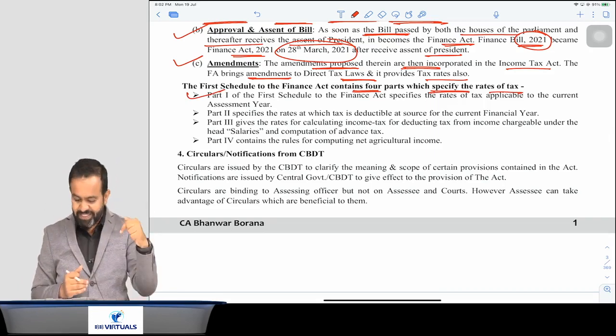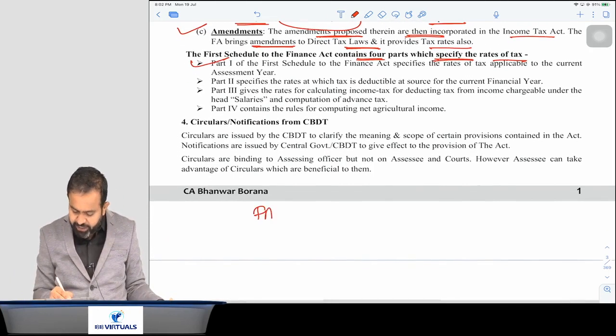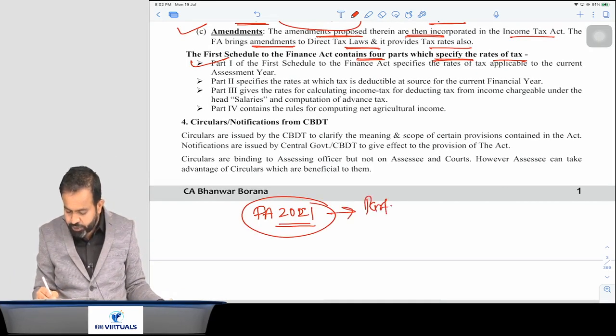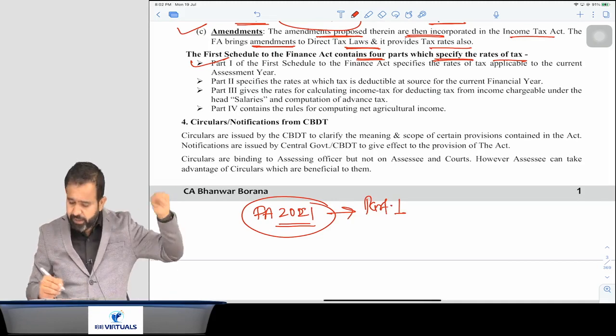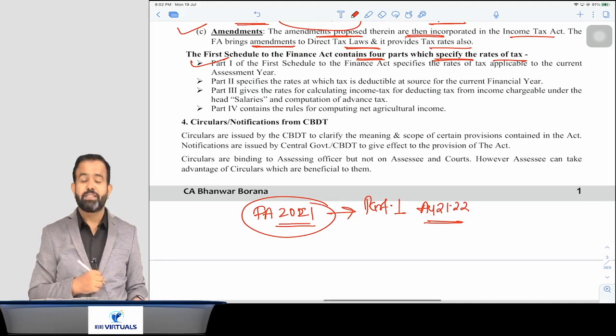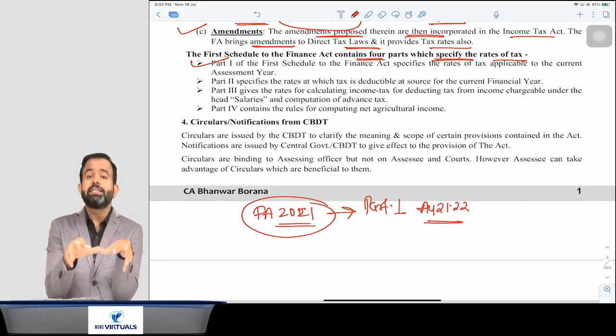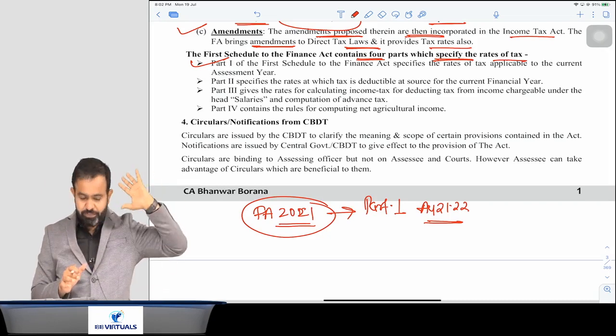Current assessment year, I can take one example. Suppose you check the Finance Act 2021, then the first part of schedule 1 explains the tax rate applicable for assessment year 21-22. Assessment year 21-22 means previous year 2021. That is the current year tax rate. That is part 1.